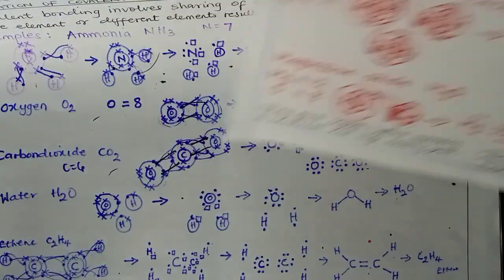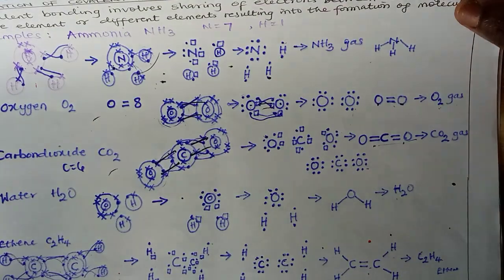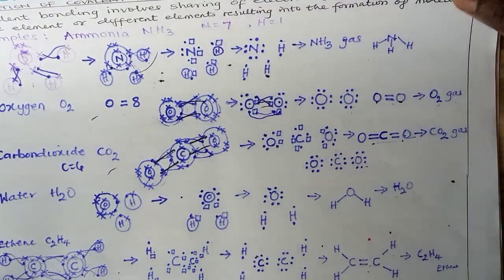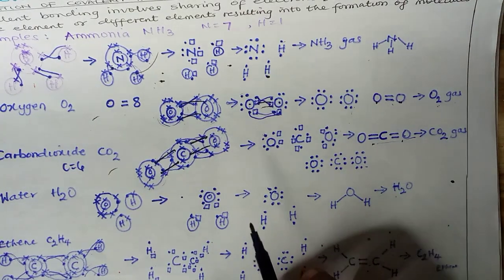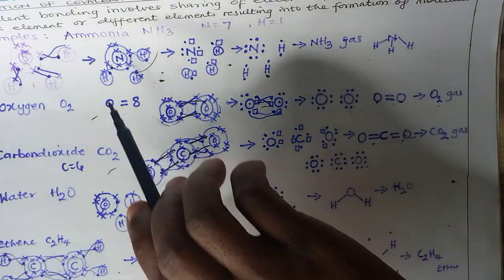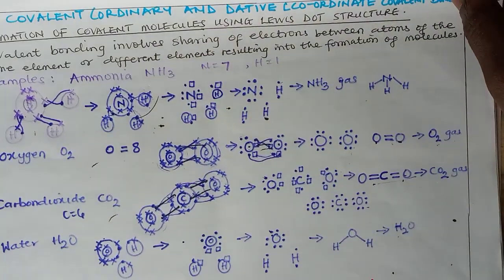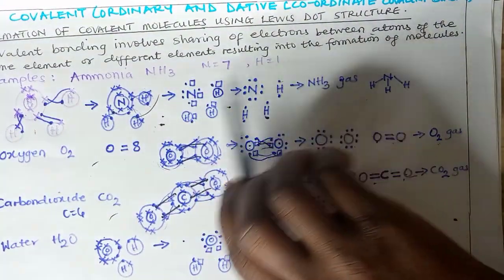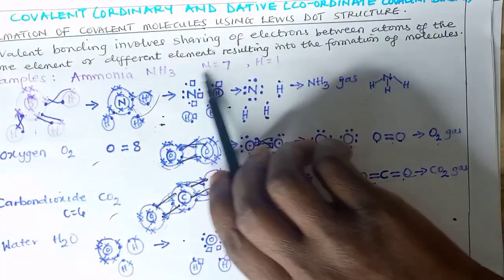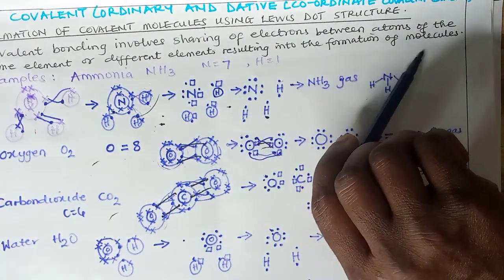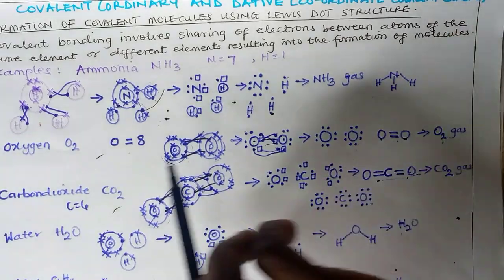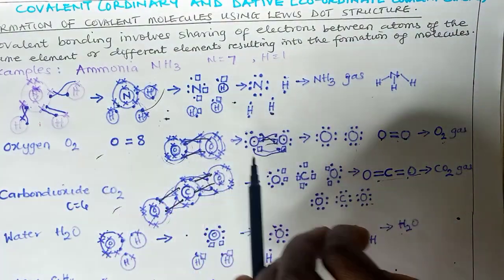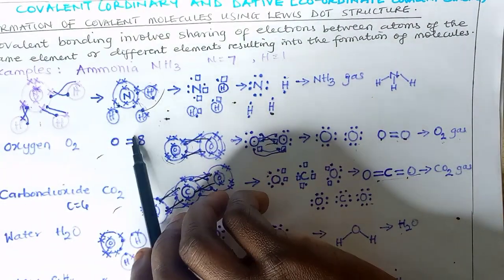So other examples of bonding are covalent bonding, which is ordinary and dative covalent bonding. The first one here is covalent bonding, which involves sharing of electrons between atoms of the same element or different elements, which results in the formation of molecules. So a very good example here is between oxygen and another oxygen.